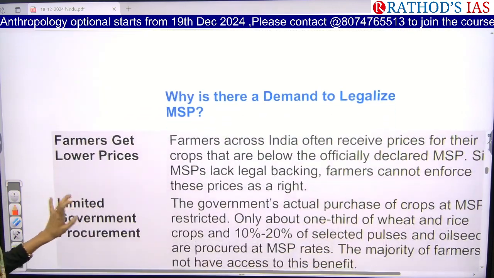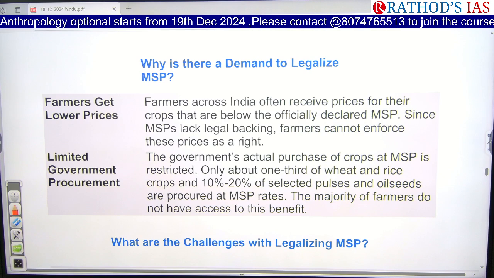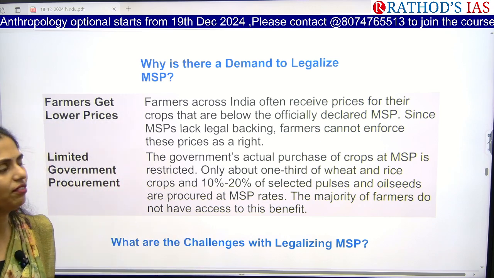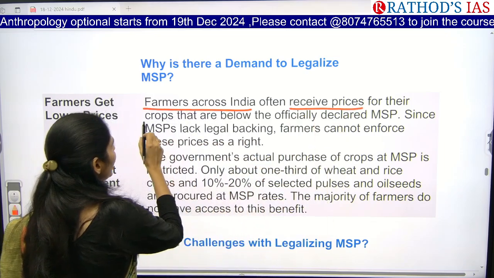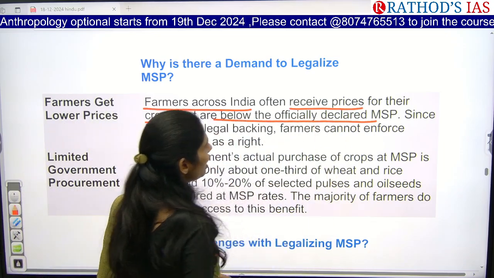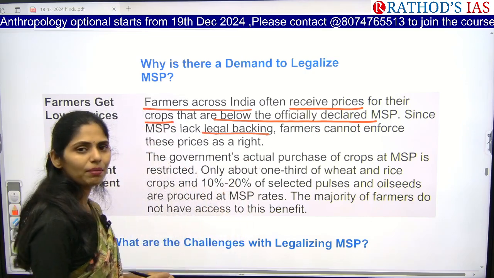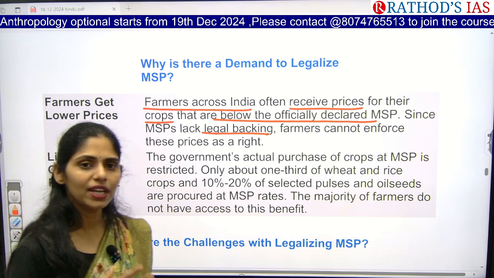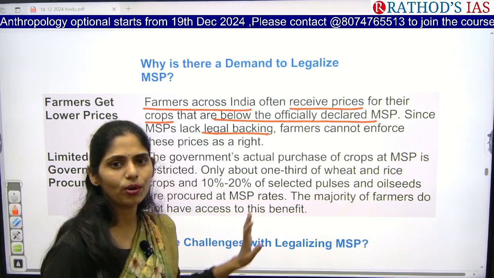So why is there now a demand by the people for this legal MSP? It is one important question. As you all know, the government is providing MSP for 23 crops in India, but each and every farmer is not benefiting from that. Farmers across India often receive prices for their crops which are below the officially declared MSP. Since MSP lacks legal backing, farmers cannot enforce these prices as a right. If there is any law, based on that law, farmers can fight. If there is no law, how can the farmers fight for that? So this is one important problem.